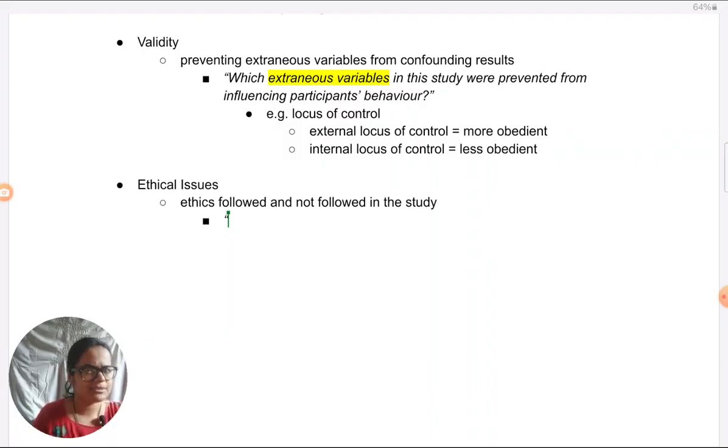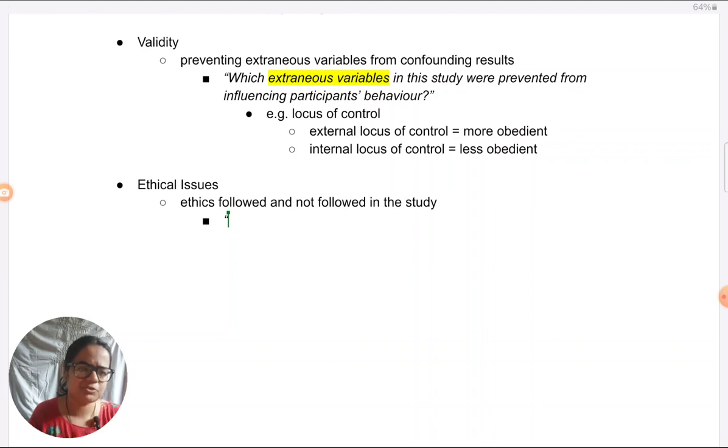If you take Milgram's study, no doubt there's too much deception, and there's harm being done to participants. But then what about the welfare of the participants that he took care of in the debriefing? You cannot just skip that totally. So you have to look at both sides. That is what I can say. There are too many ethical guidelines to consider. I'll just name them: deception, debriefing, right to withdraw, confidentiality, privacy, valid consent, maximizing benefit and minimizing harm, maleficence and beneficence, which is the same as the previous, and then the larger implications to society. I just forgot what we call that, but benefit to society or something.